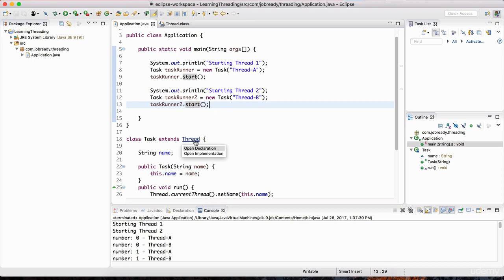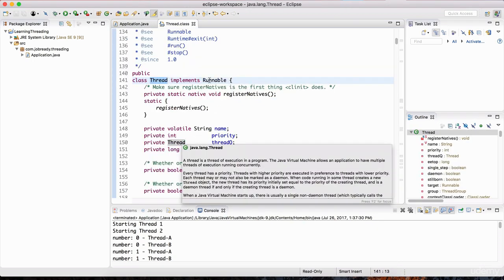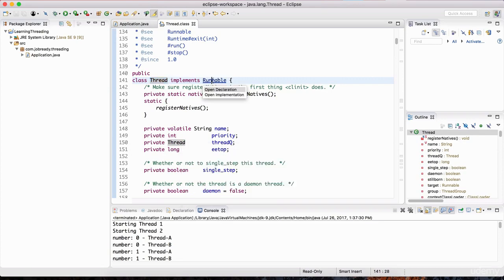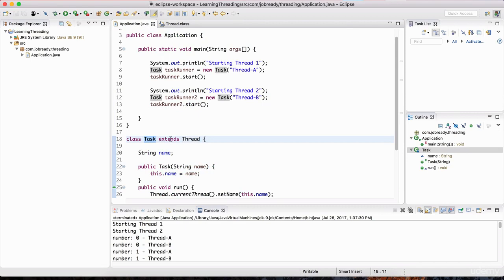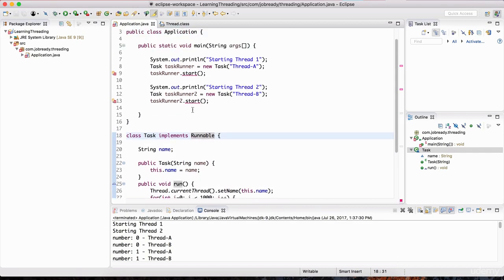Now, we looked at the thread class a bit, and we saw that it implements the Runnable interface. So when we go into the Runnable interface, it's this run method that we have to override in our particular thread. You might be wondering, maybe instead of doing extends in the task class, I could just do implements Runnable. It implements the run method, right? But notice that we're not able to invoke the start method anymore. The reason for this is that task is now not a thread, it's a Runnable. So we can't treat it like a thread.